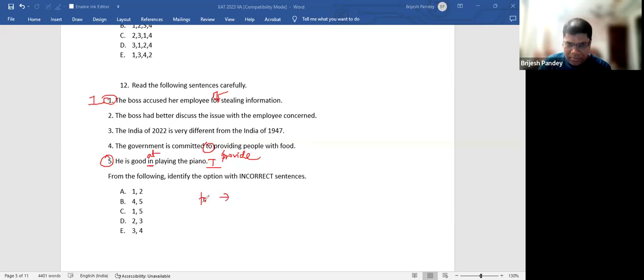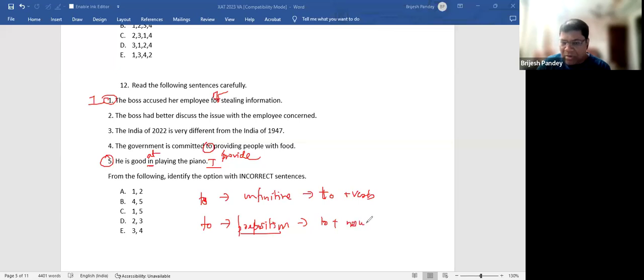To can be an infinitive, which means that I can have to plus verb. This is one way of writing to plus verb. And I can have to as a preposition. And in that case, what happens is I have to plus preposition, which will never take a verb. Preposition will always take a noun or a pronoun or a gerund.